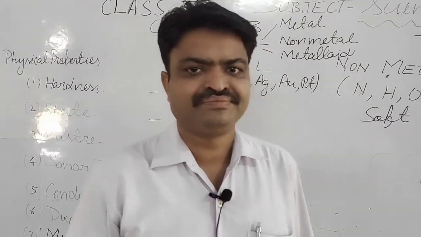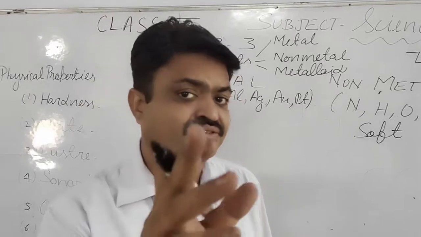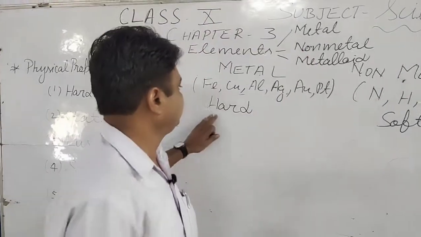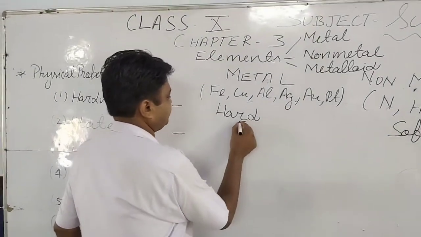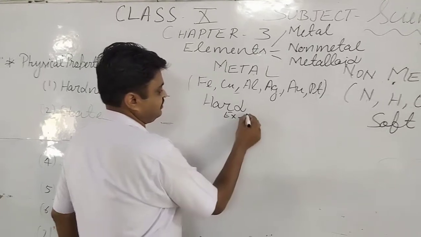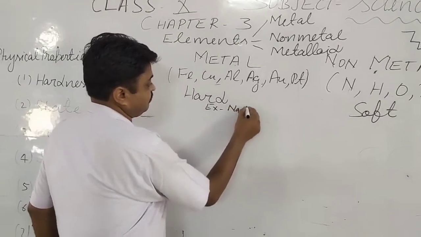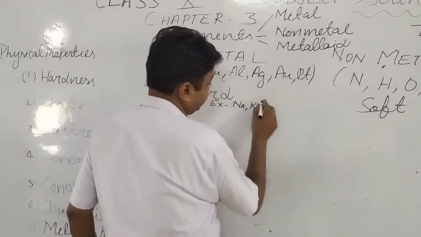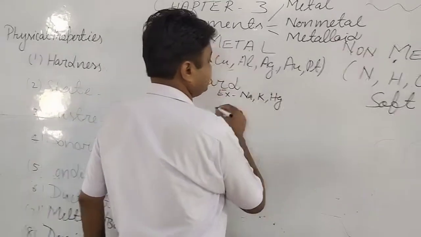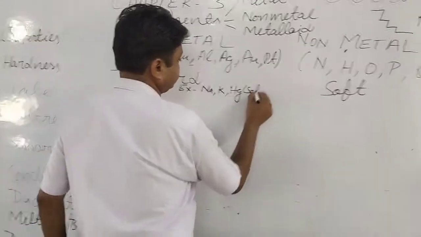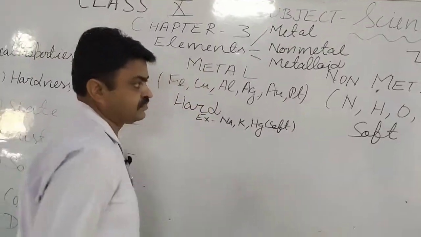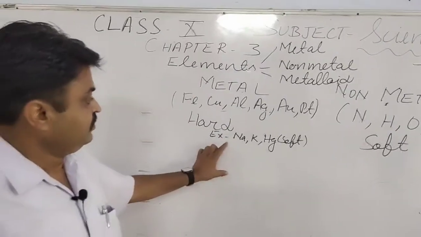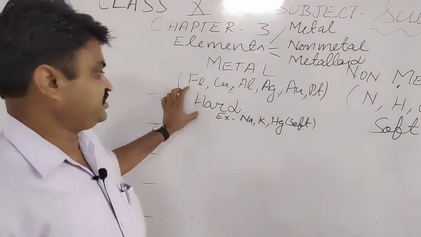Yes student, you are right, the exception: sodium, potassium and mercury are soft in nature. They are soft, so they are exceptions, student.